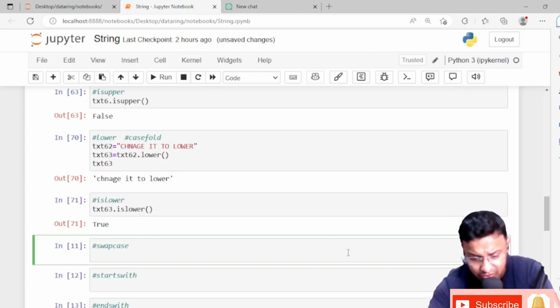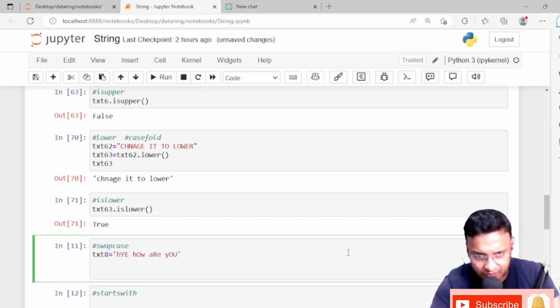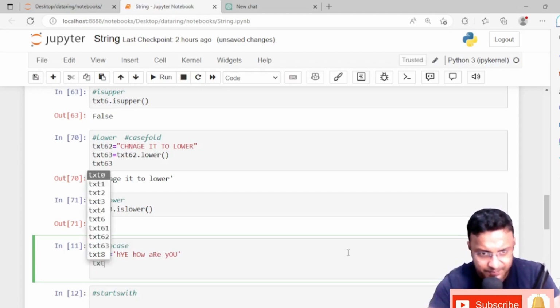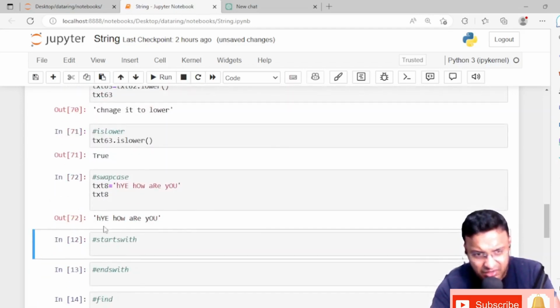Now I'll show you swap case, and that is a magic actually. I'll just take text 8, and I'll just write, hey, how are you? Observe it. Now if we just print it, text 8, see, this format is not correct. This format is not correct. We need to change it.